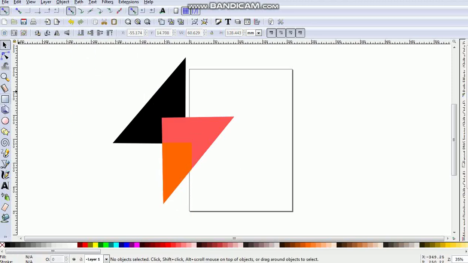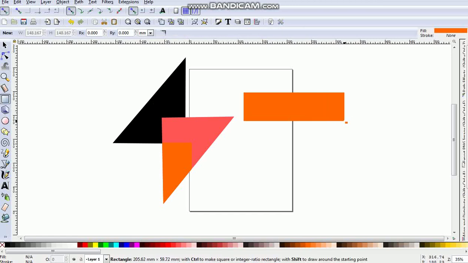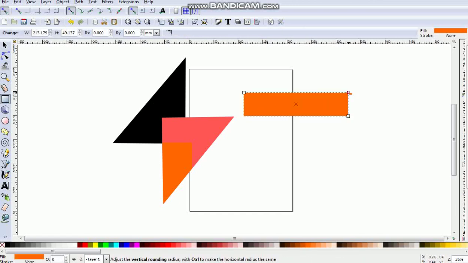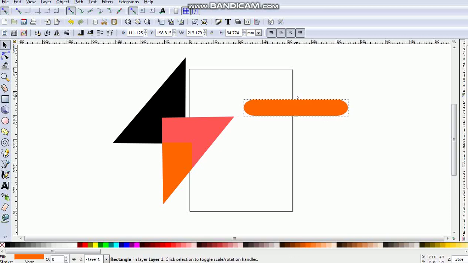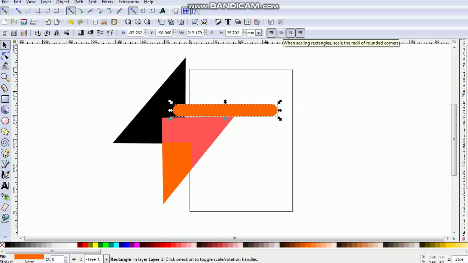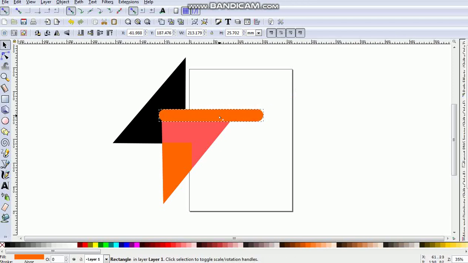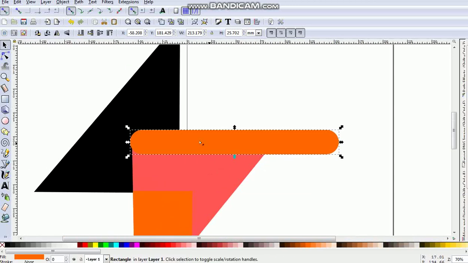Okay, so now I will take this, I will make a rectangle, and I will just take this handle and drag it down like this. Make sure you have this on. When scaling rectangles, scale the radius of rounded corners. This should be turned on. I will just zoom in. I will place it here.